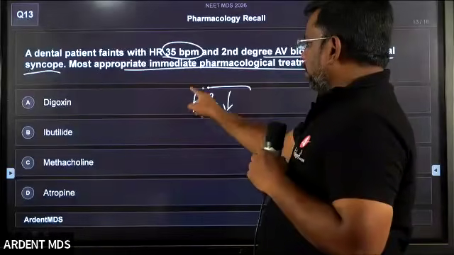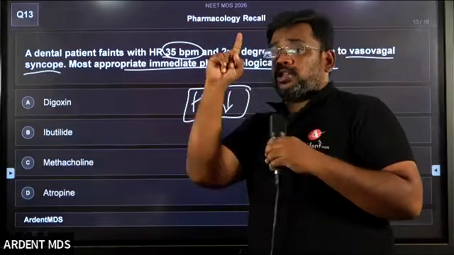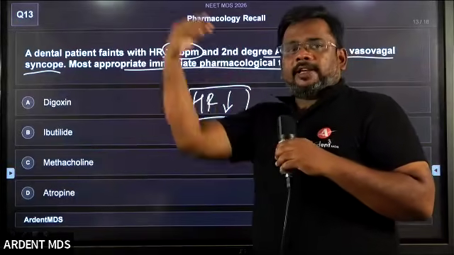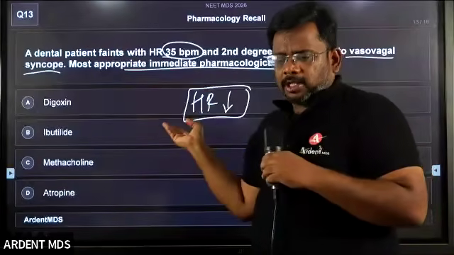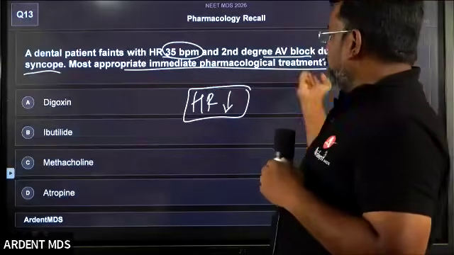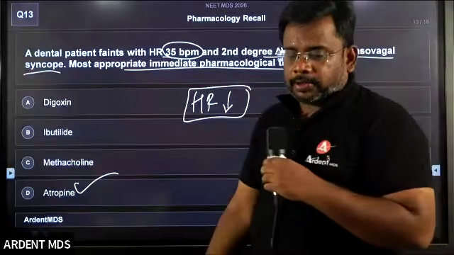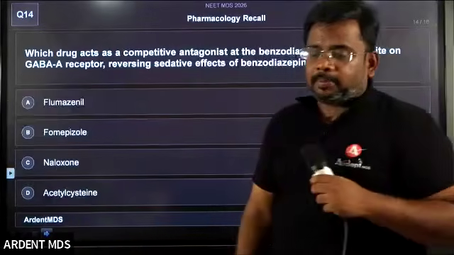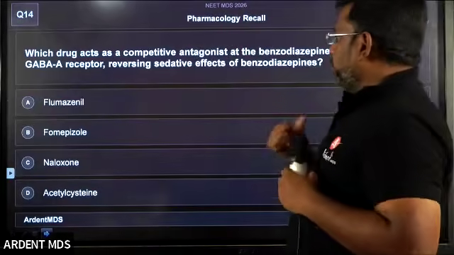If the heart rate is decreased, I told you something related to the cholinergic also. If the heart rate is decreased, I can go for the anticholinergic, right? That time we discussed the same concept, and we can apply it here also. Heart rate is decreased, so which drug can I use to increase the heart rate? Obviously atropine. It is a straightforward question. If you are very strong in concept, nobody can stop you. So you are the king.